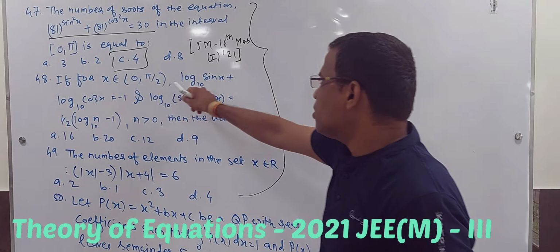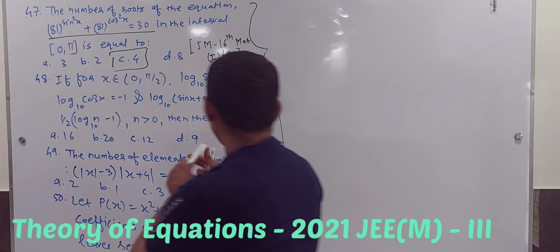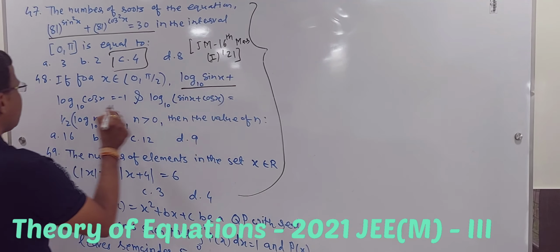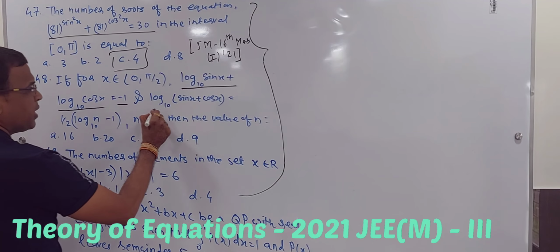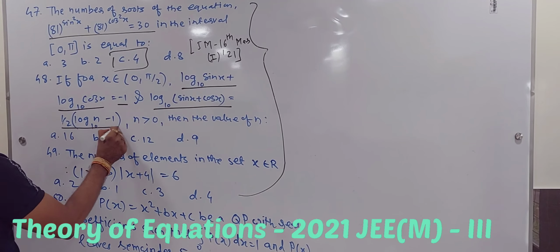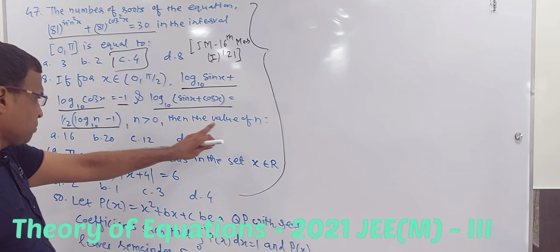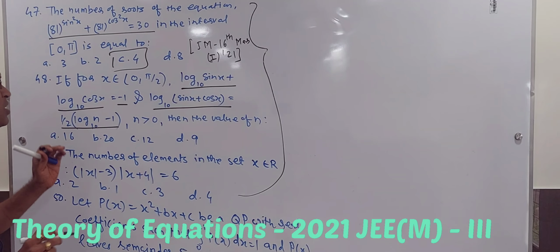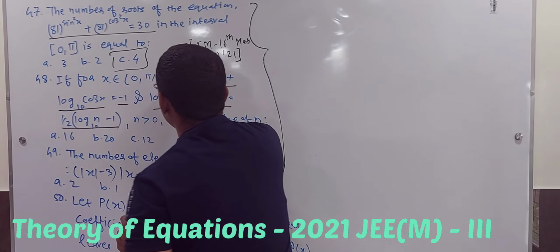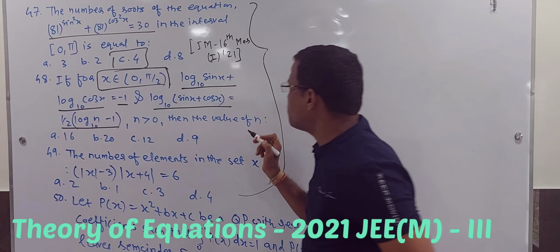If for x belonging to 0 to pi by 2, log sin x plus log cos x is equal to minus 1, and another relation is this, and n is greater than 0, then find the value of n. Okay, again an easy question. 0 to pi by 2, make a note. x is 0 to pi by 2.